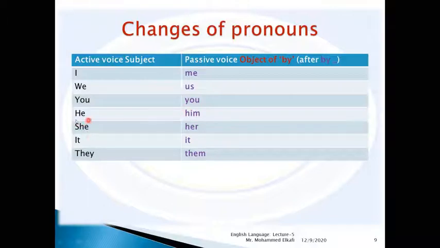She, a subject in the active voice sentence, would be written as by her. It will be by it. They will be by them. Okay, so these are the different forms of the pronouns, the change of pronouns in the passive voice.